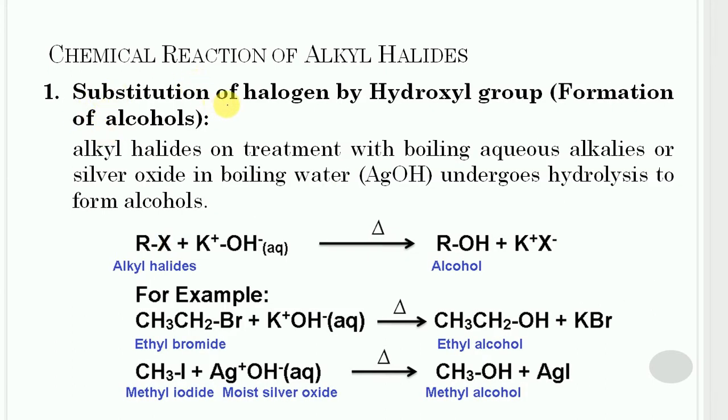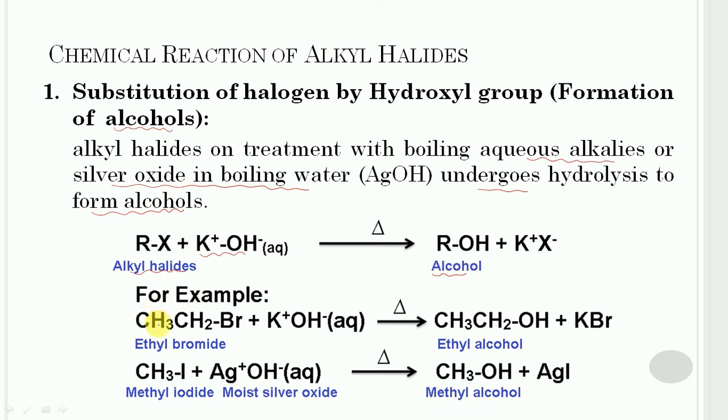So the first one is the substitution of halogen by hydroxyl group, and it will lead to the formation of alcohols. Alkyl halide on treatment with boiling aqueous alkalis or silver oxide in boiling water undergoes hydrolysis to form alcohol. So let us consider the reaction. Alkyl halide reacts with alkalis and alcohol will get formed.